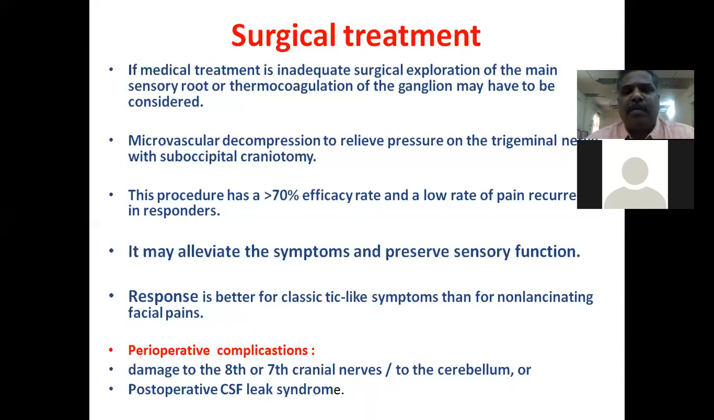So the most common surgical treatment is microvascular decompression. The main cause of neuralgia is compression of the nerve by aberrant blood vessels or any tumors in the CP angle. So the compression is relieved by microvascular decompression, or removal of any tumors may relieve the pain post-operatively. Sometimes they may require suboccipital craniotomy during this procedure.